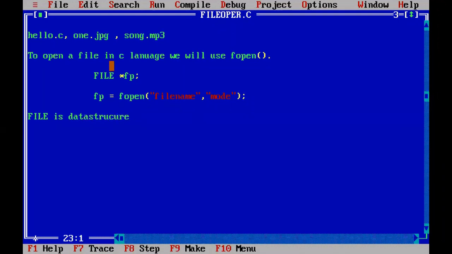Second, I'm going to explain FP. What is FP? FP is a file pointer. Next, I'm going to explain the fopen function. What is the fopen function?